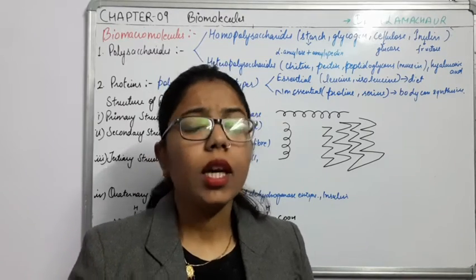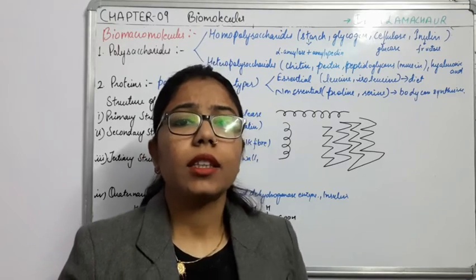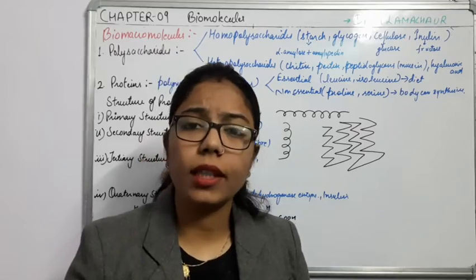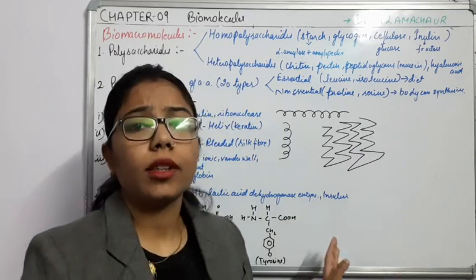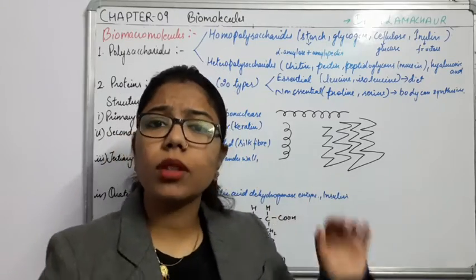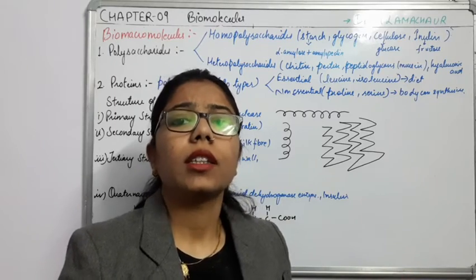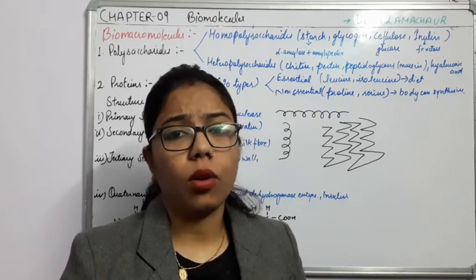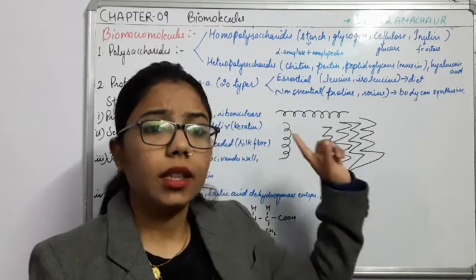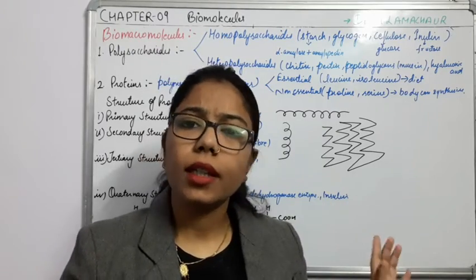So students, in this chapter we have already covered the biomicromolecules. What were the biomicromolecules? Those molecules which have a size of less than 1000 Dalton, because we are measuring on the basis of Dalton. The biomacromolecules are the molecules having a larger size, or we can say molecular weight, of more than 1000 Dalton.